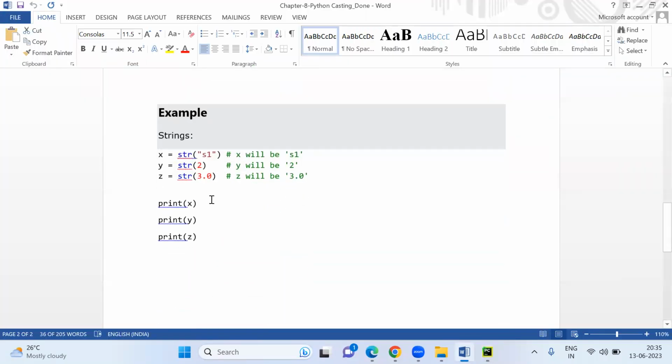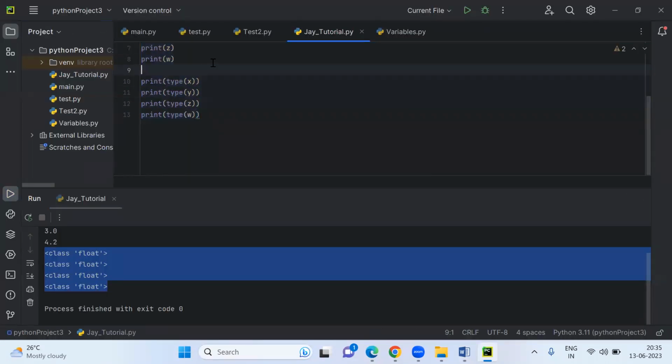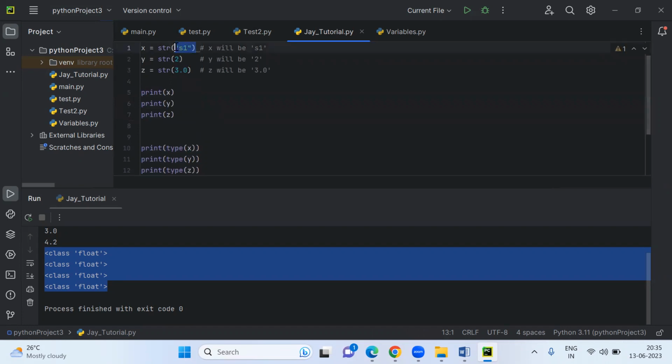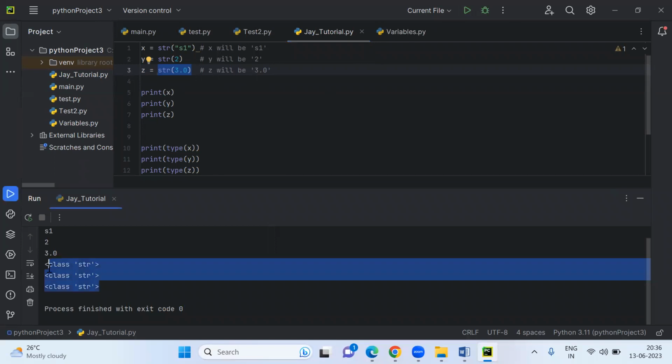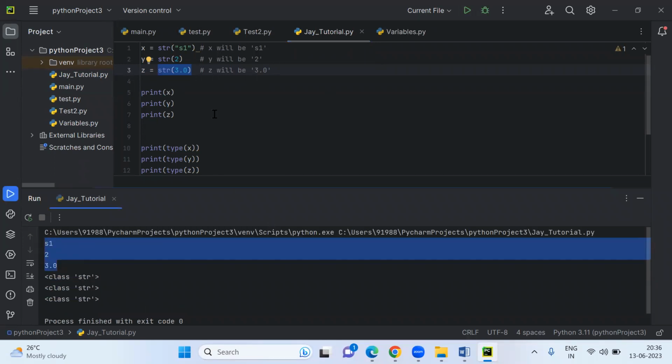Next value, I explained already, I remember, but we'll do it again. Now if you see here, XYZ. So here the value is already in string format, and you are going to convert to string. 2 is in integer format, but when you use str and open the bracket with the integer value, it will get converted to string. Like you will be able to see in a single code. str of 3.0, this is the float value, and you're going to convert this float value into a string value. Now you run and then see. So you are getting all string values only.